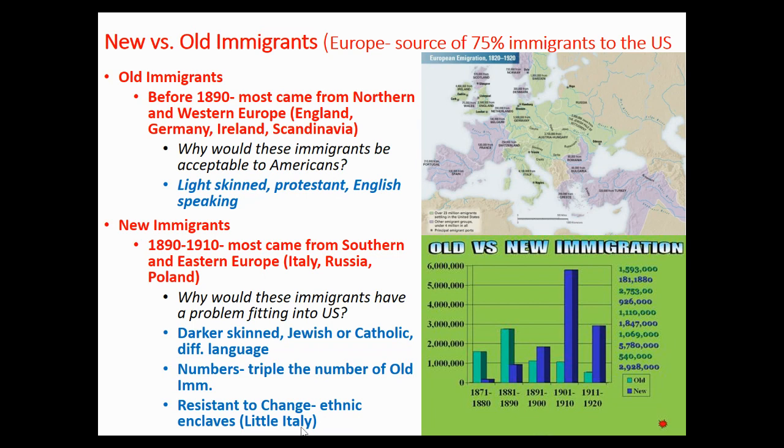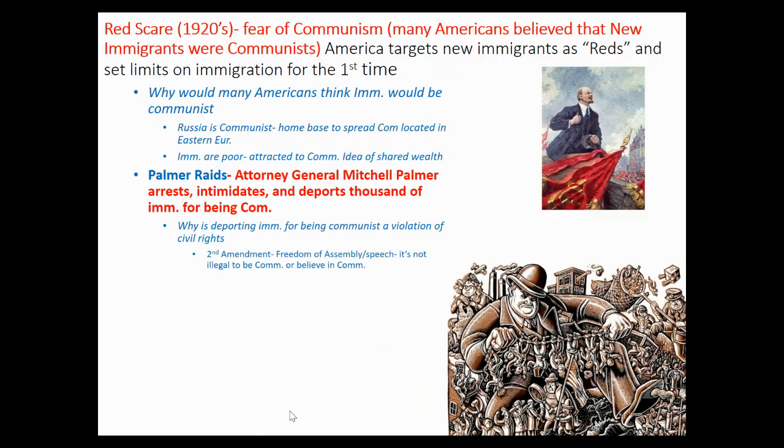So a lot of Americans saw these immigrants, who could just get along with their life as if they were in their old country, in the New World, in America, as being resistant to ever becoming American and fitting in. And what's added to it is the Americanization movement, which is the beginning of public education in America in a lot of ways, in the cities, with the idea to indoctrinate these new immigrants who might be resistant to change and make them Americans by teaching them English and U.S. history.